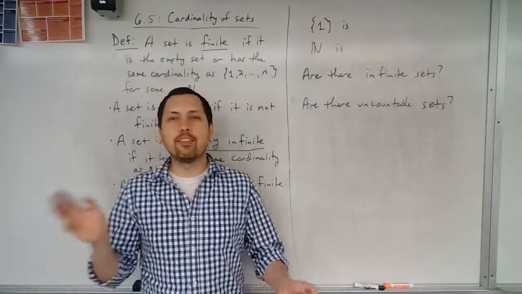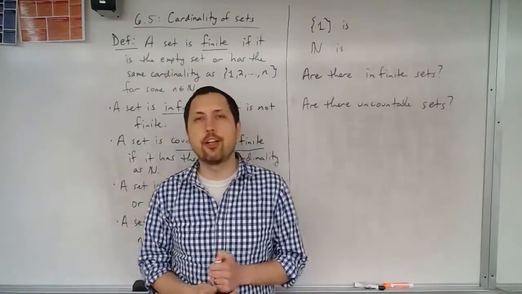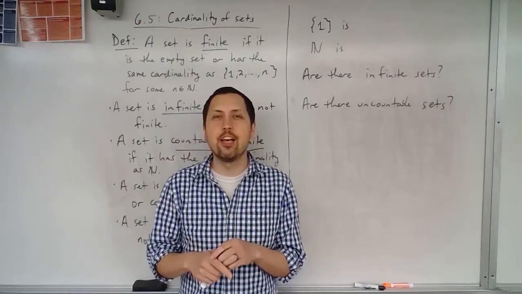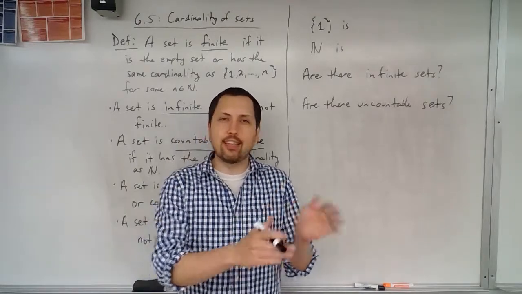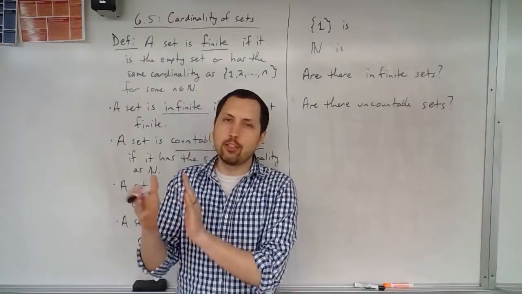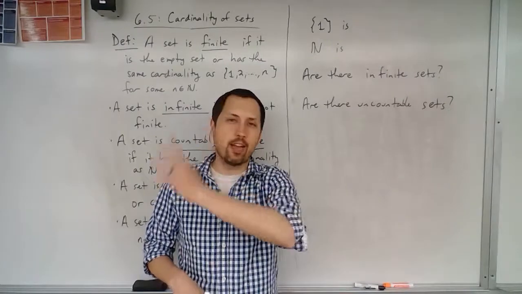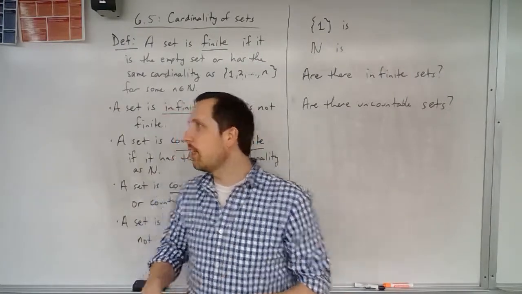Now that we've seen how these different sets have the same cardinality as other sets, we start to define and give names to these sizes. Because we saw, for instance, that the interval 0 to 1 had the same cardinality as all the real numbers, and all integers had the same cardinality as the natural numbers. So let's take a look at some of these names.